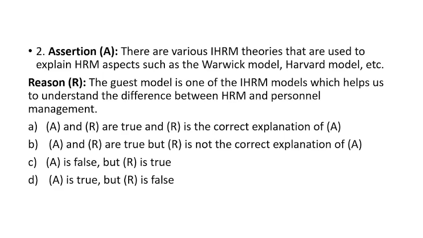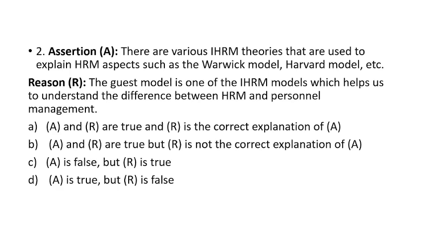Let's see the assertion first. What you have to do is first read the assertion, then read the reason. Check first whether it is right or wrong, and then check whether it is creating any link between the assertion and reason or not.